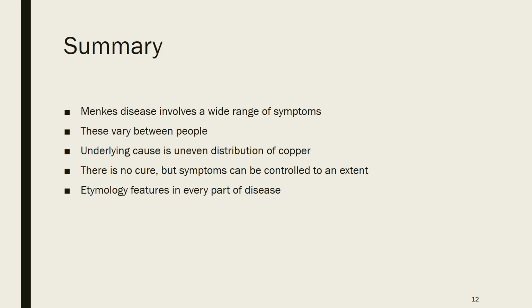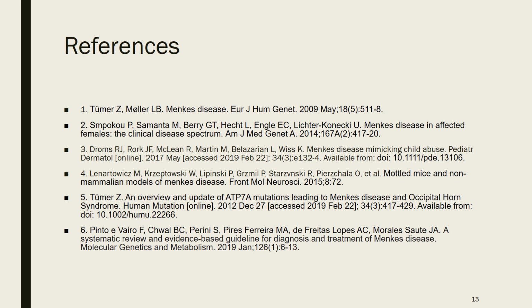So in summary, Menkes disease involves a wide range of symptoms, and this varies greatly between people, as do life expectancies. The underlying cause is an uneven distribution of copper, and there's no cure, but symptoms can be controlled to a certain extent. And etymology features in every part of the disease, as we've seen here. So these are my references, and thank you for listening.